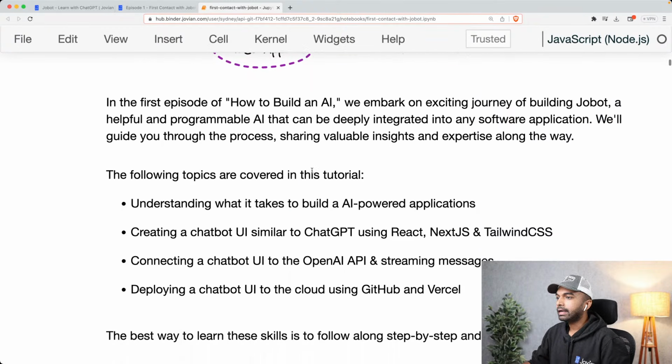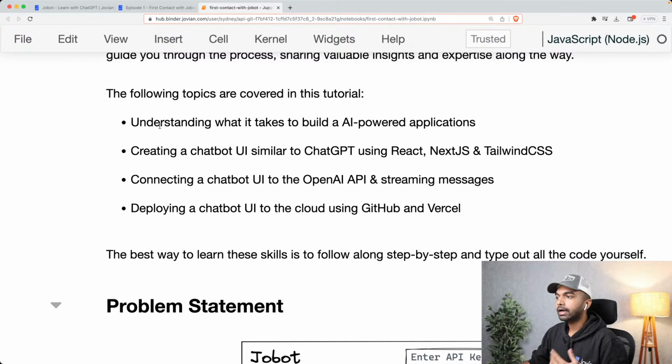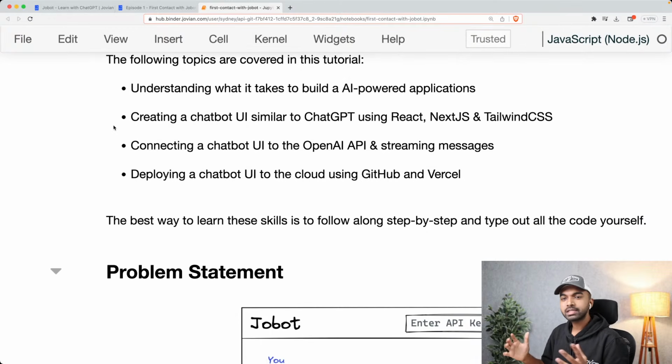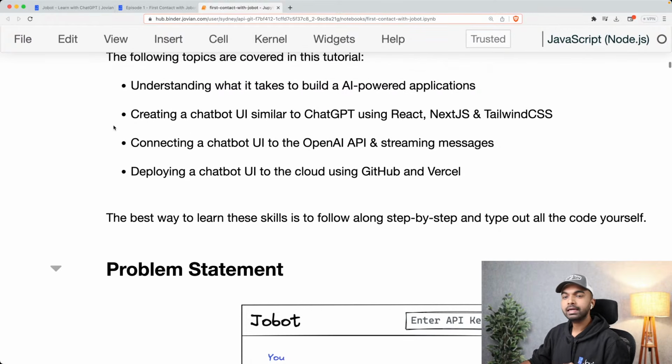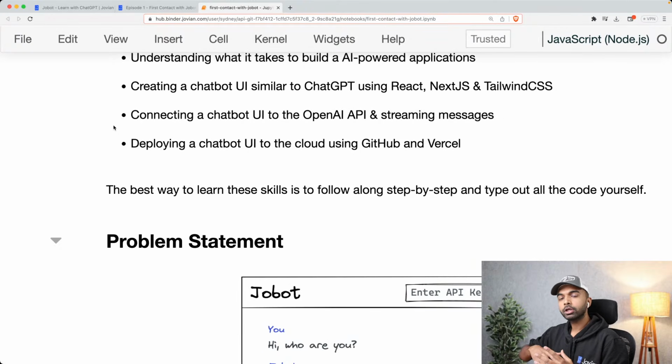Okay, and here are the topics we'll cover. We'll understand what it takes to build an AI-powered application. We will create a chatbot UI similar to ChatGPT. We will connect this chatbot UI to the OpenAI API and stream messages. And we will deploy this chatbot UI to the cloud using GitHub and Vercel.